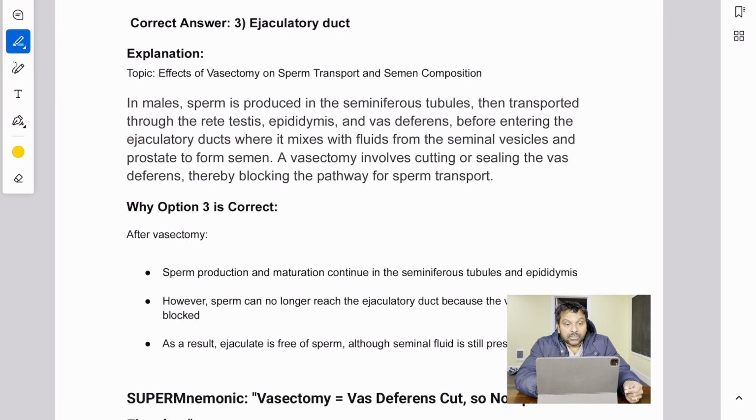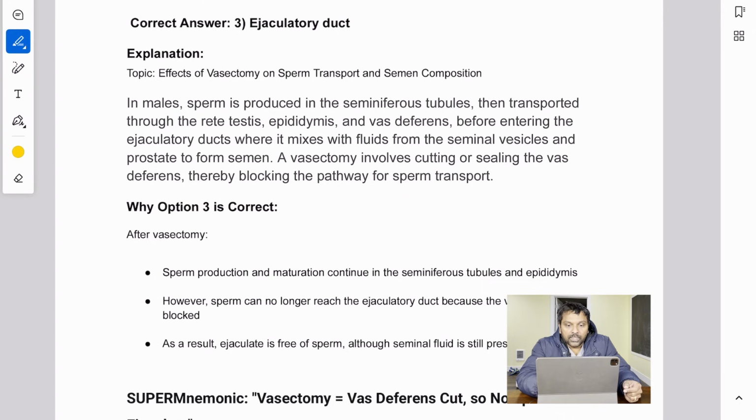In males, sperm is produced in the seminiferous tubules, okay? Then transported through the rete testis, epididymis, and vas deferens before entering the ejaculatory ducts, where it mixes with fluids from the seminal vesicles and prostate to form semen.